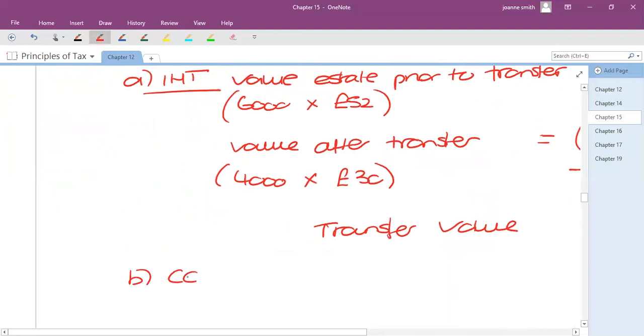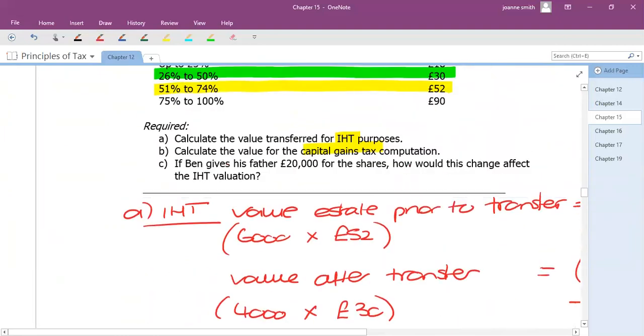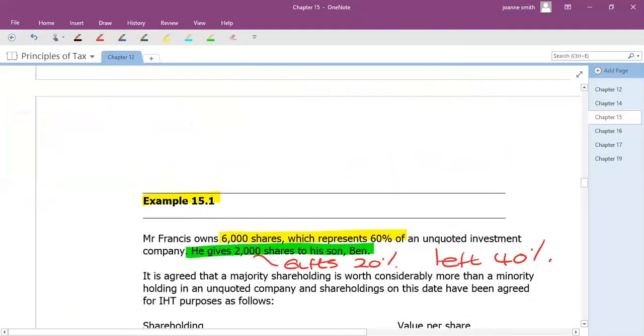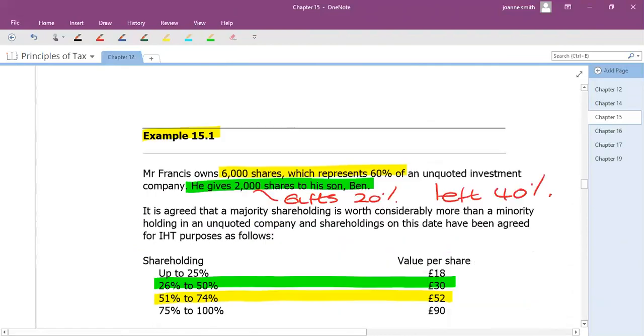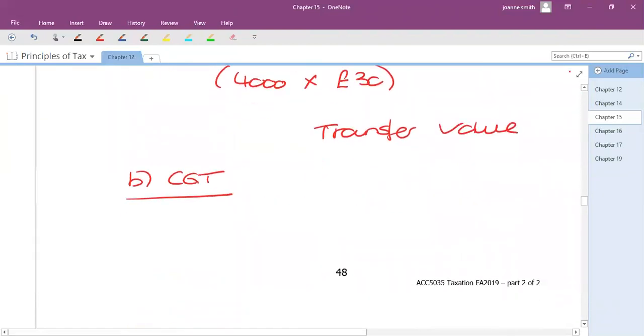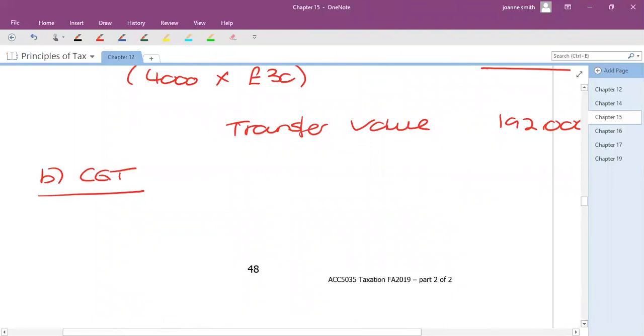Now, part B is asking you to think about it from a CGT point of view. So IHT looks at what you gave away, i.e. the fall in value, whereas CGT looks at what's been made, what profit. So if you were doing a CGT calculation, you would be looking at the gift itself. So you gifted 20%, which was 2,000 shares. And you'd be looking at what those are worth in market value terms.